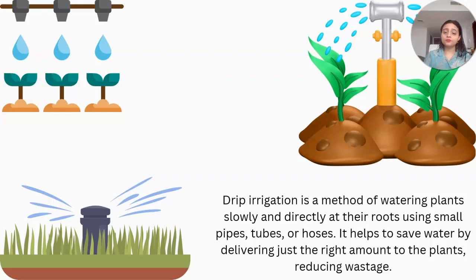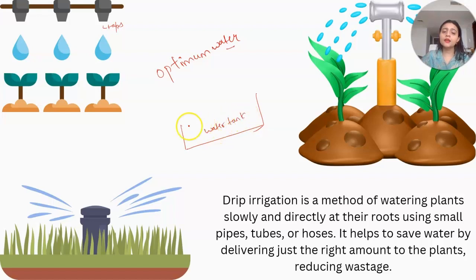Now there is one more creative process, that is drip irrigation. Drip irrigation is a method of watering plants where only the optimum amount of water goes. When we use a hose pipe and water all the plants, that is not required; the plants only need an optimum amount of water, right? So the farmers do this: these are some taps, and these taps are connected to a channel or tunnel, which is ultimately connected to a water tank.